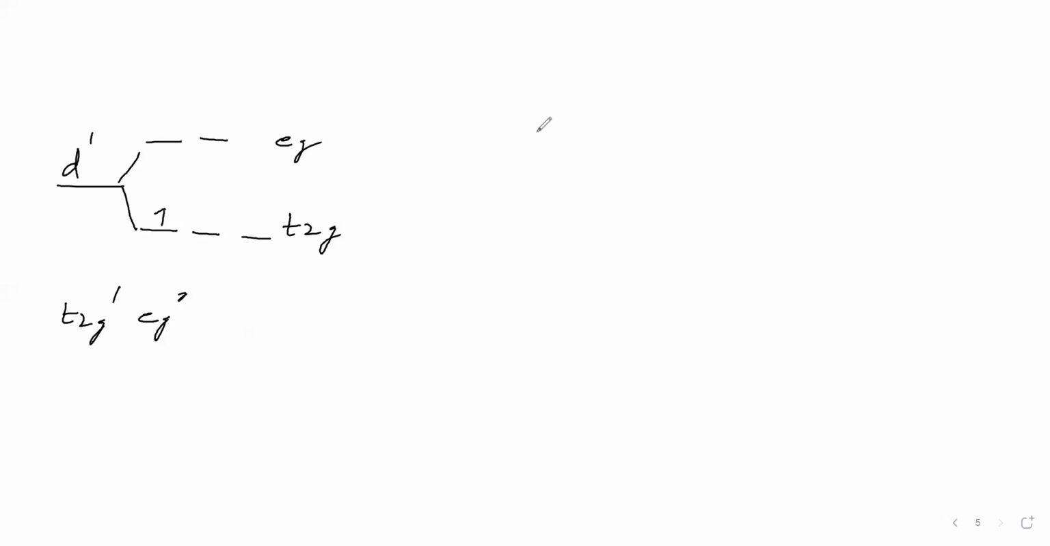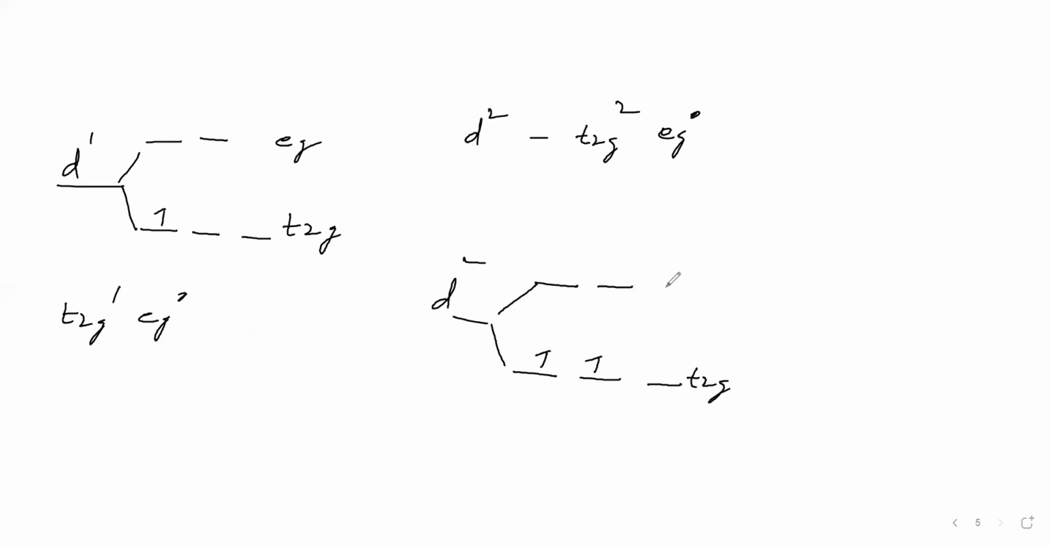If the central metal valence shell has d2, then we can say t2g2 eg0. How? For d2 we write t2g like this: here one electron, here one electron. Eg does not have electrons.